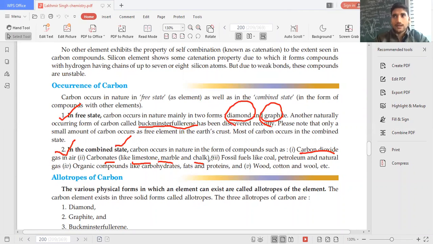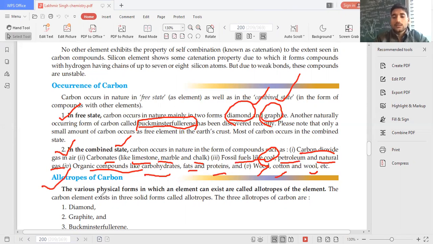These all are carbonates. Fossil fuels like coal, petroleum, natural gas, and organic compounds like carbohydrates, fats, proteins, wood, cotton, wool, etc. All these are carbon compounds. In all these substances, carbon is found in the combined state. In the free state, it is found in three forms: diamond, graphite, and Buckminster fullerene.